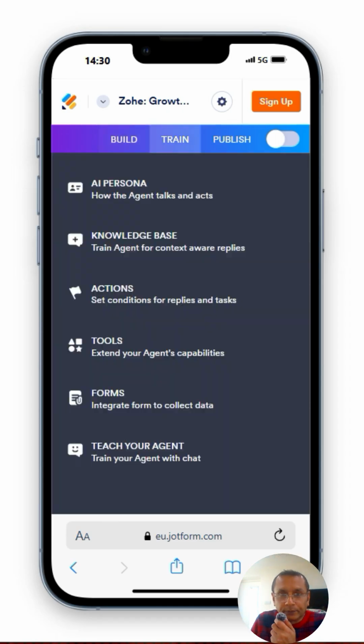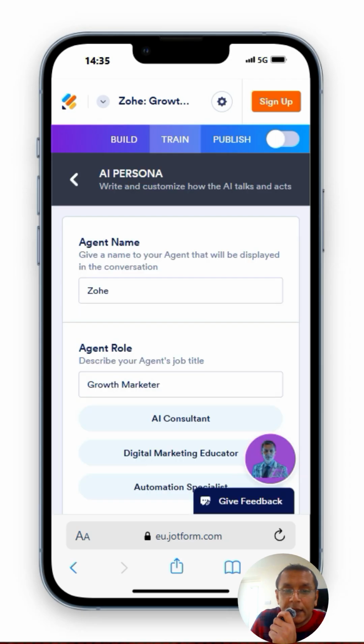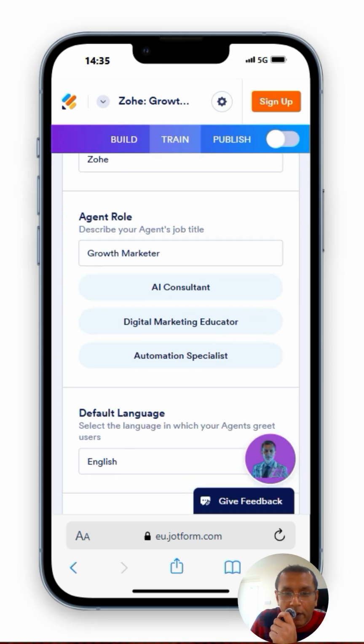And then come here, and there's all this stuff to do. Train it even further. Seriously, there is a lot to cover here. This is super, super cool, and I think I can get to a fully customized version of me. So this is the AI persona thing.